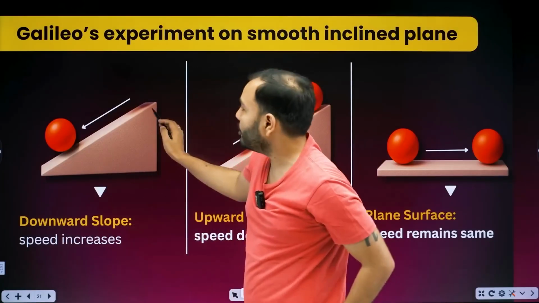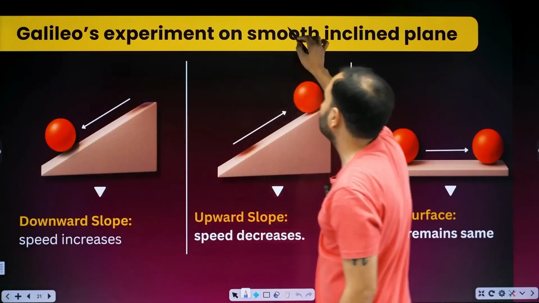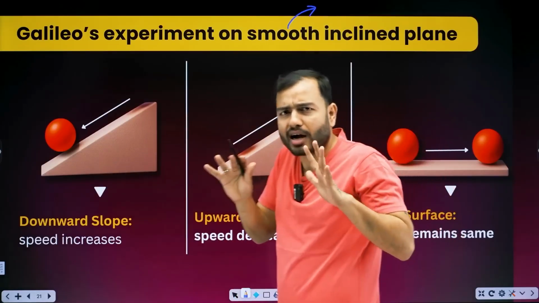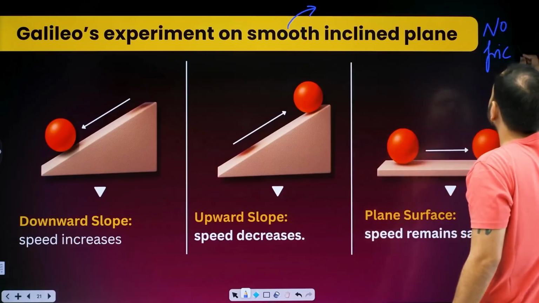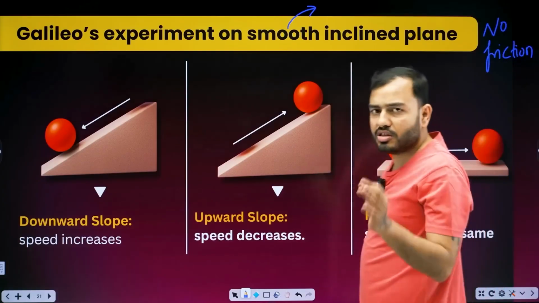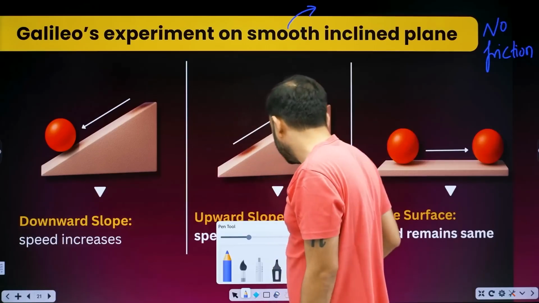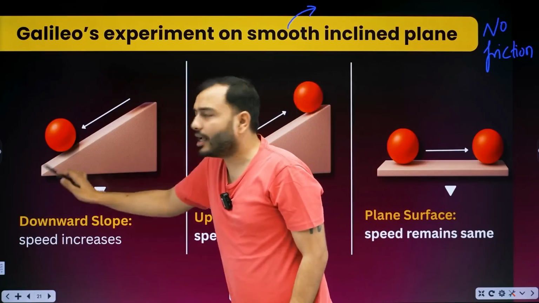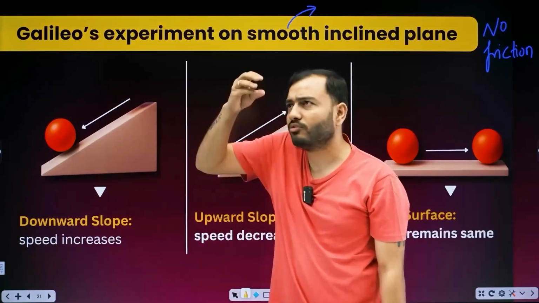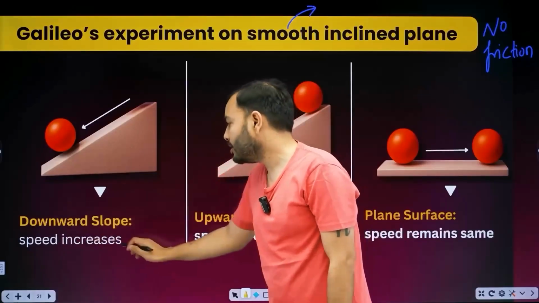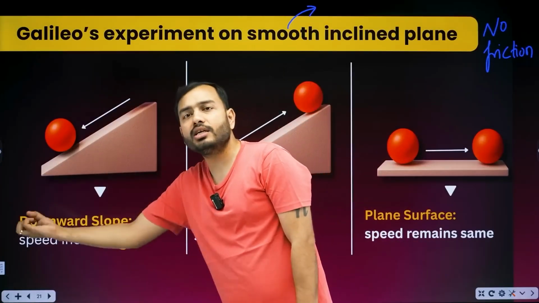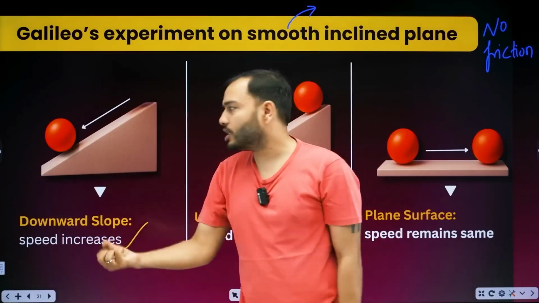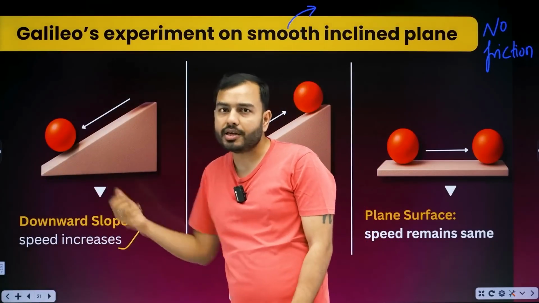So what did he say? He said, suppose I have a smooth inclined plane. Smooth means no friction, totally plain, totally smooth. He said, if a ball comes downward on a smooth inclined plane, tell me what will happen. Speed will increase. Why? Gravity is pulling it downward, so a force is exerted downward, increasing its speed.